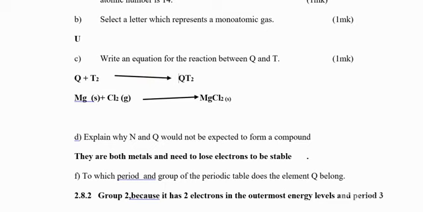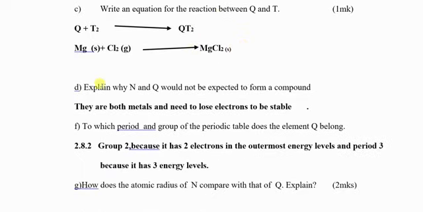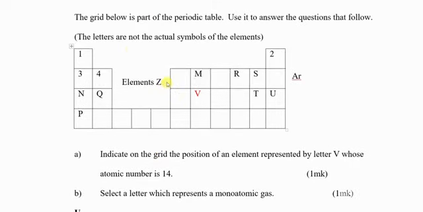You have written the equation the way it is expected, then ensure you write the state symbols. So the most important thing is to understand the periodic table. You must know that the first one is hydrogen, atomic number 1, and then you write the atomic numbers. By now you should know that U is atomic number 18 and P is atomic number 19.